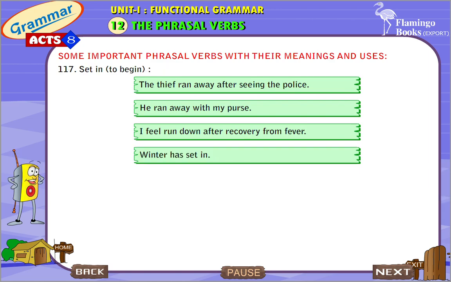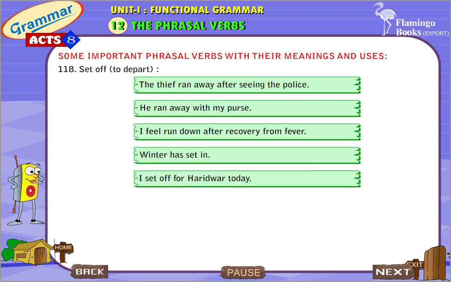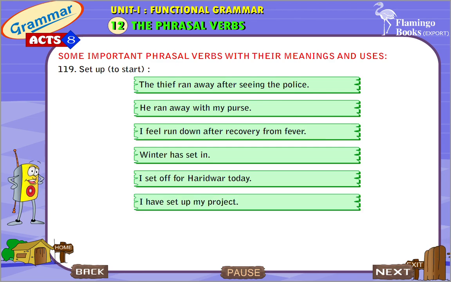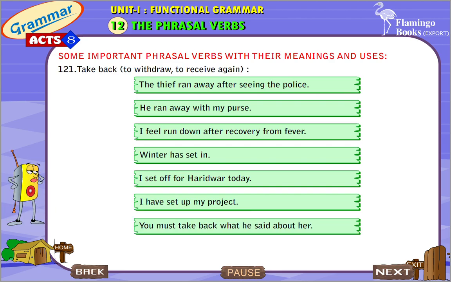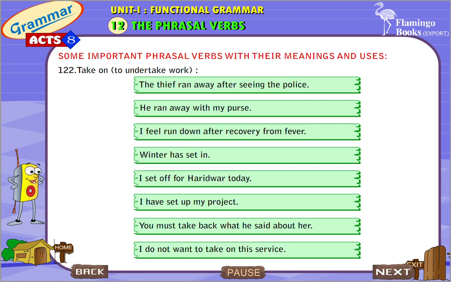Set in, to begin. Winter has set in. Set off, to depart. I set off for Haridwar today. Set up, to start. I have set up my project. Set about, to begin. The doctor should set about your treatment seriously. Take on, to undertake work.